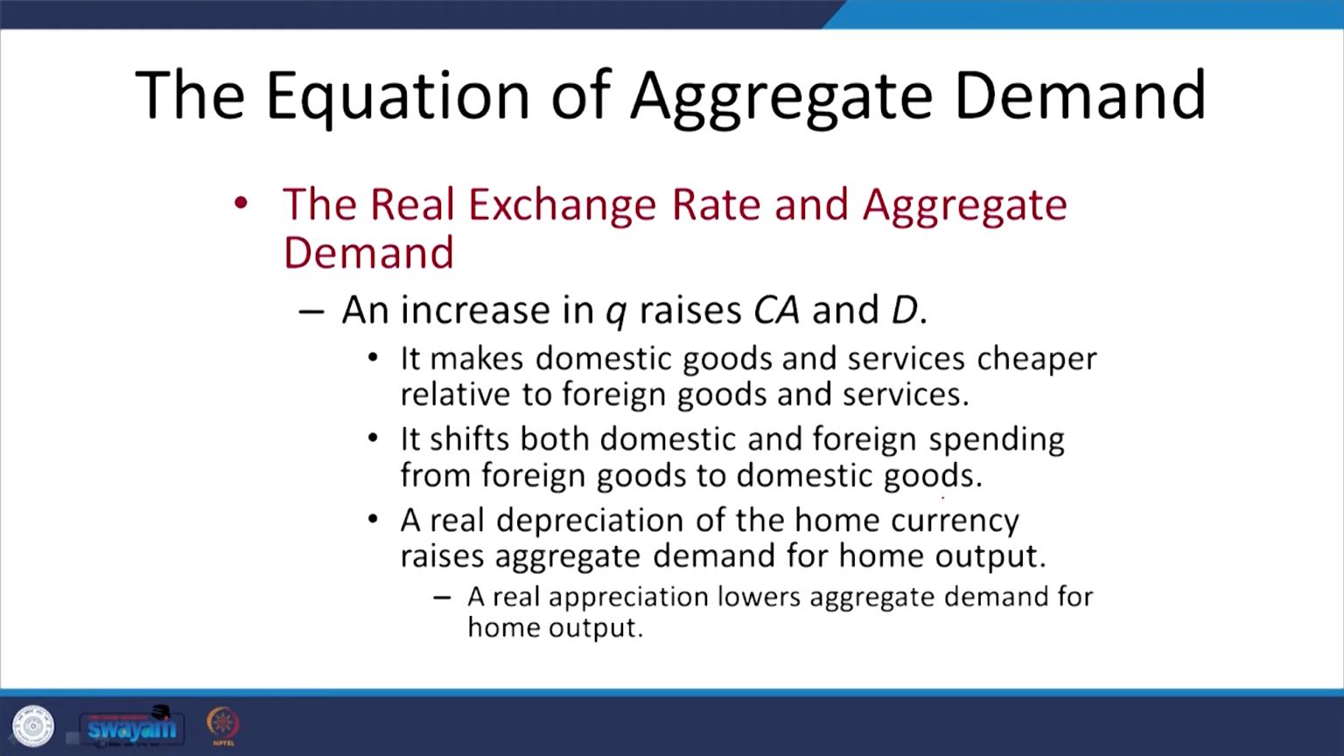Okay. Now, coming to the real exchange rate and aggregate demand, an increase in quantity Q raises the current account and its demand. It makes domestic goods and services cheaper relative to foreign goods and services. It shifts both domestic and foreign spending from foreign goods to domestic goods. Okay. A real depreciation of the home currency raises aggregate demand for home output. A real appreciation lowers aggregate demand for home output. Okay.